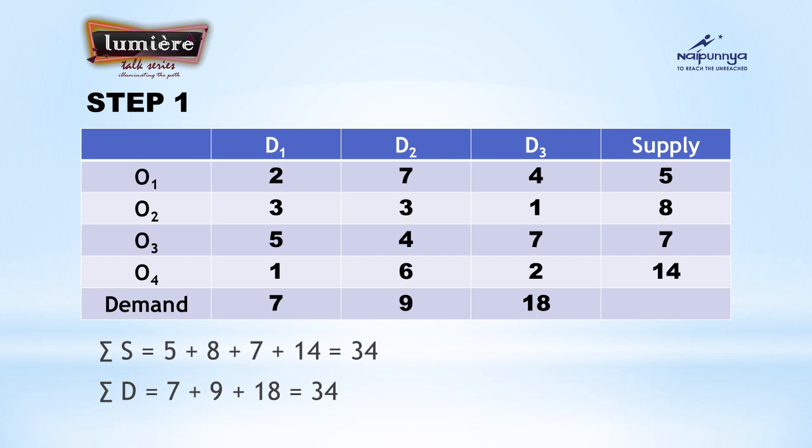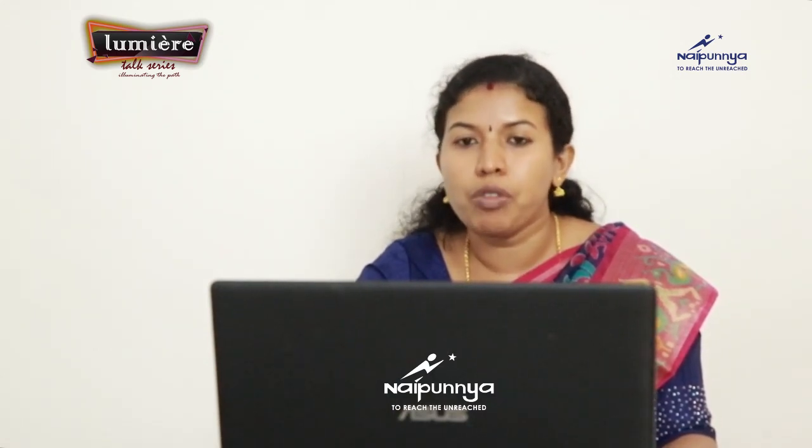Now you can do the next step. If it is not balanced, suppose you have a shortage in demand, you must add one additional column with 0 entries, and whatever the amount of shortage is, you have to represent it as a new column. The same way, if your supply is less than demand, you must add an additional row. After O4, one more row arises, O5, with that shortage with 0 entries. In this way, you have to make it balanced, and proceed with the same steps as we do in the balanced problem.